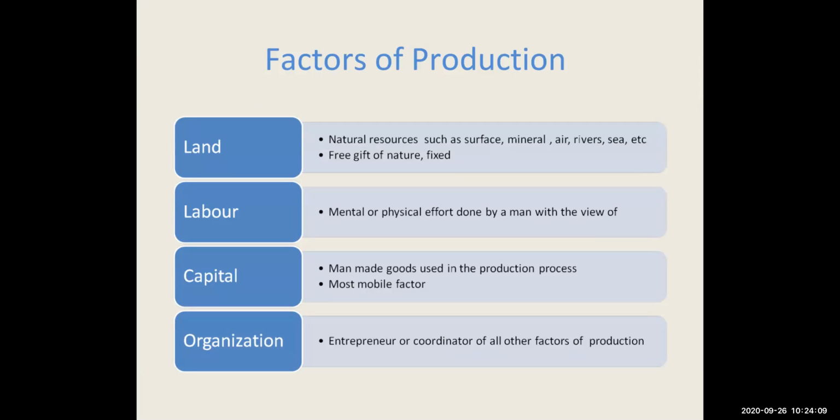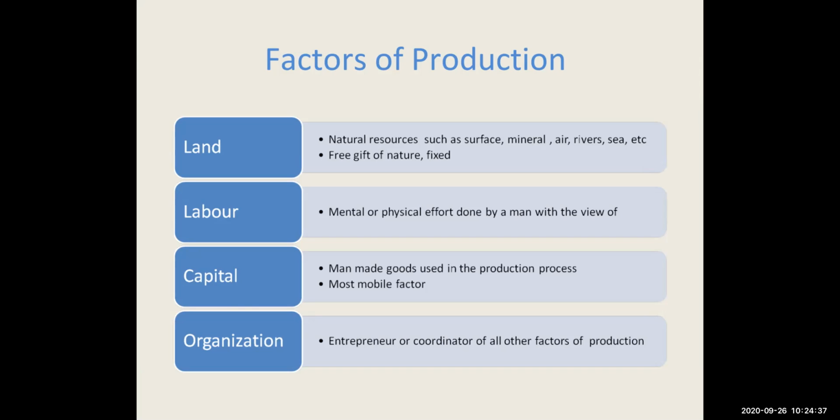Physical labor means labor which does not require much higher education or training to do that job, for example, a sweeper. Whereas mental labor requires specialized training and education, like teachers, doctors, lawyers. So they are mental laborers.